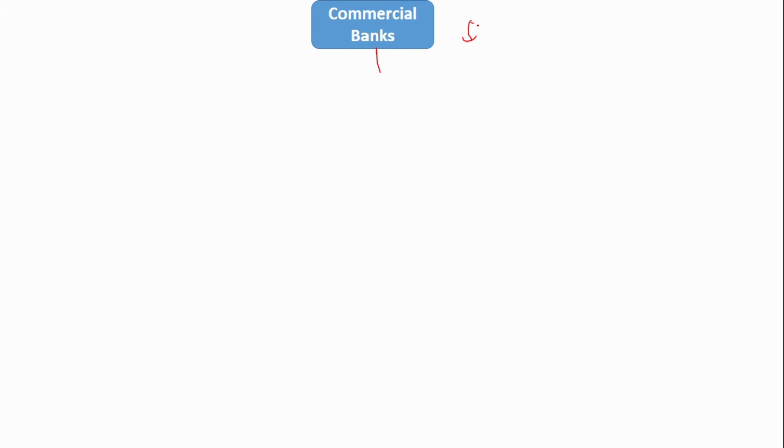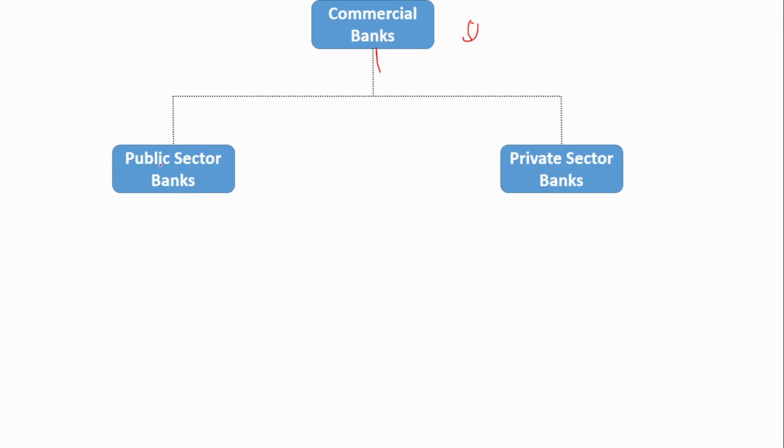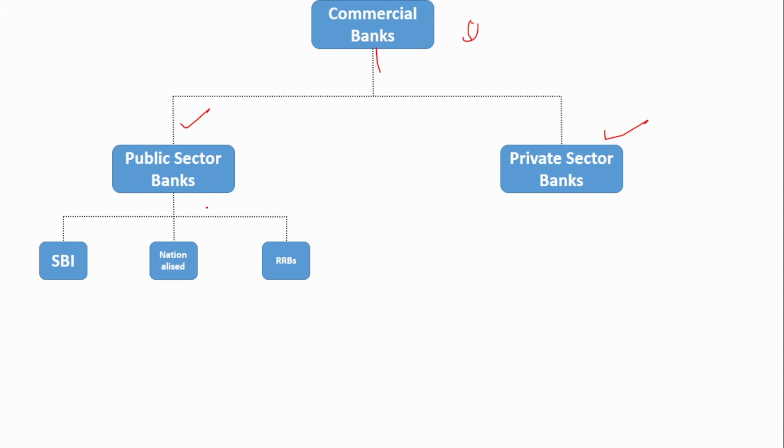So these are the following banks that have to follow the RBI regulation. The commercial banks can be broadly classified into public sector banks and private sector banks, and public sector banks are further classified into State Bank of India, Nationalized Banks and RRB. Nationalized Banks are nothing but Punjab National Bank, then Indian Bank. All these come under the Nationalized Banks.